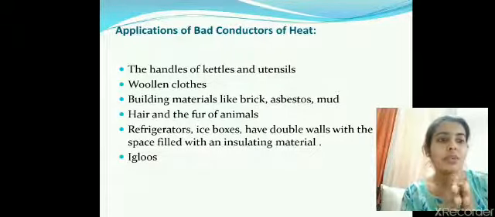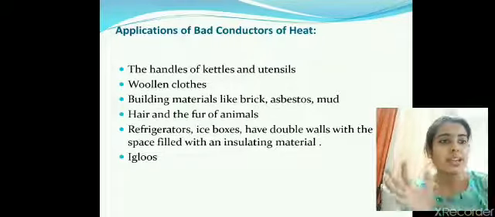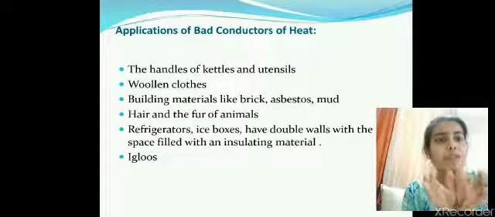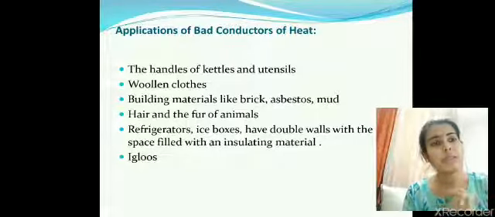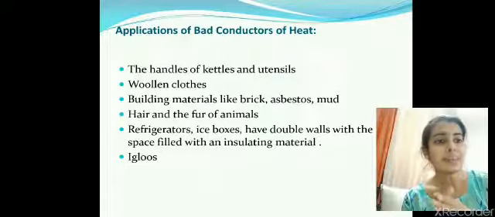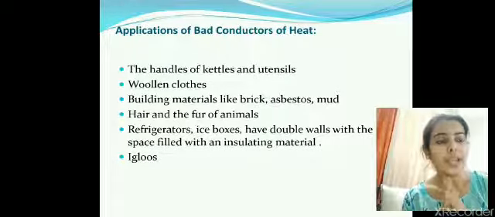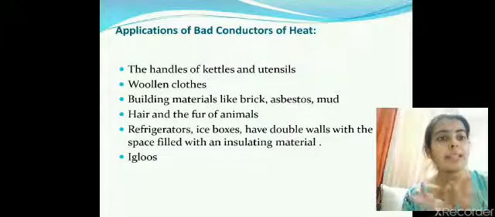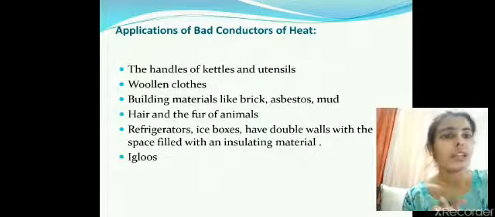Similarly, in an igloo, this crushed snow is packed into the form of bricks. When the snow is packed in the form of bricks, it has a lot of air in it. These air spaces act as insulators and help in keeping the igloo warm.